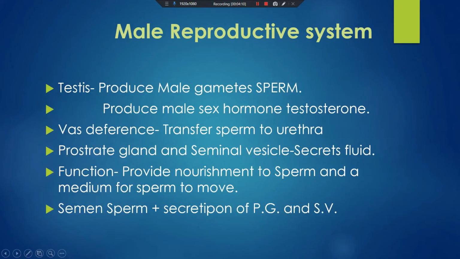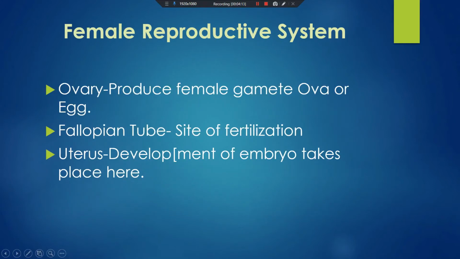Now, the female reproductive system. The primary organ of the female reproductive system is the ovary. Similar to the male, one pair of ovaries is present in the female. The function of the ovary is to produce the female gamete, ova or egg. Actually, in a human female, the eggs are present in the ovary from birth. But the maturation and release of the ovum take place when a female reaches the age of puberty. Clear?